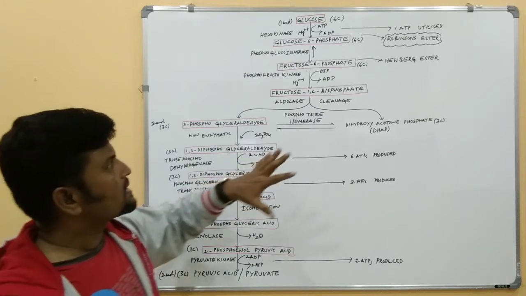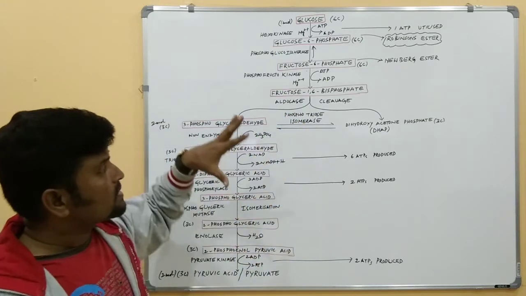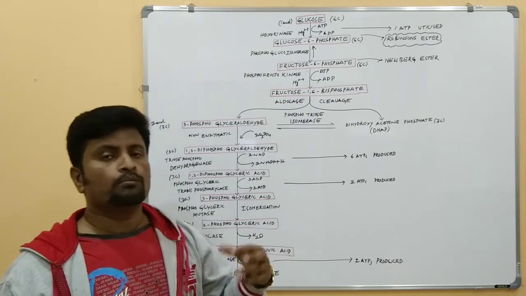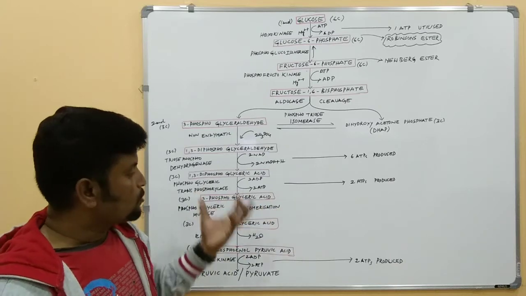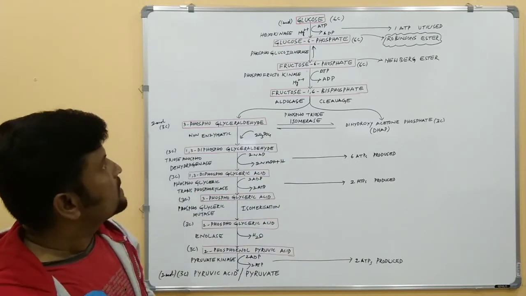Now we summarize this glycolysis pathway: which reactions are reversible, which are non-reversible, and how many ATPs are utilized and produced.